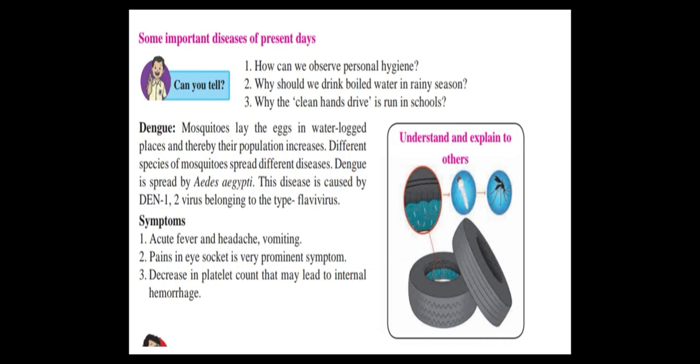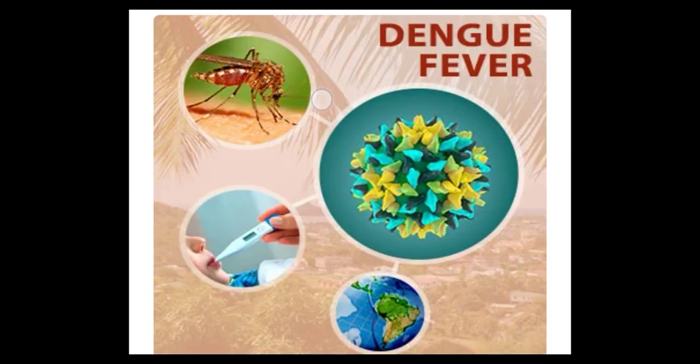And do you know what the symptoms are? Acute fever, headache, vomiting, pain in the eye sockets as prominent symptoms, and a continuous decrease in platelets. There are problems with white cells, joint pain, nausea, even pain behind the eyes and head, and rashes. Most important is the decrease in platelets, and white cell problems arise because of this particular dengue fever.